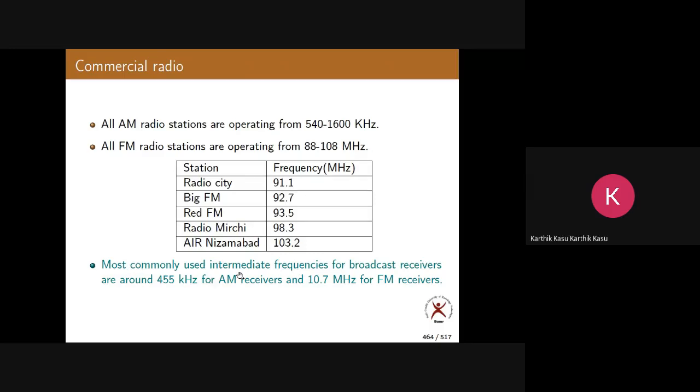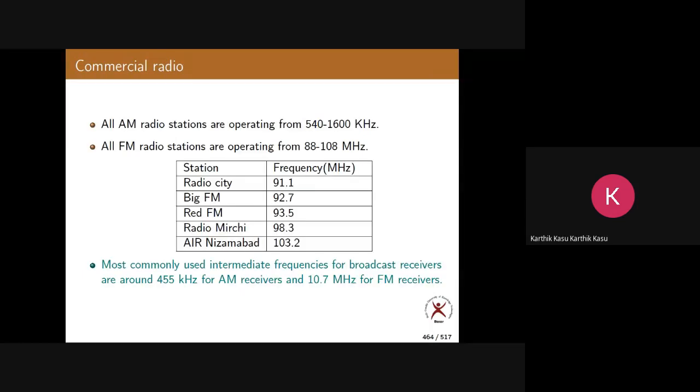Now, the most commonly used intermediate frequencies for broadcast receivers are very, very important, so remember this. There is something called intermediate frequencies. For AM receivers, this is 455 kilohertz. For FM receivers, it is 10.7 megahertz. Please make a note of this. For AM radio receivers and FM radio receivers, there are intermediate frequencies which are very, very important. For AM radio, that is 455 kilohertz. For FM receivers, that is 10.7 megahertz.